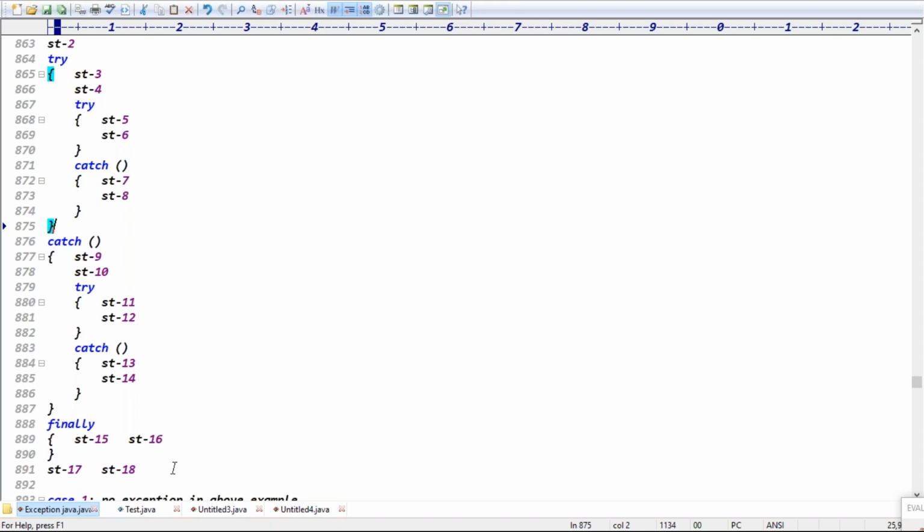1, 2 executed. Except 3, 4, 5, 6. Except 3, 4, 5, 6 means you said 7, 8 also executed?